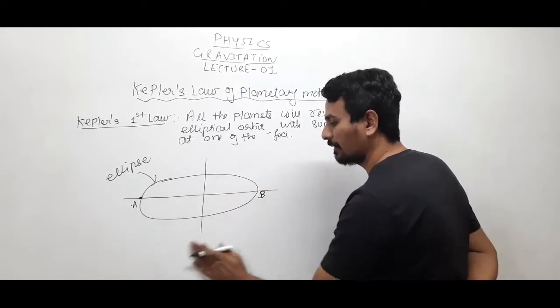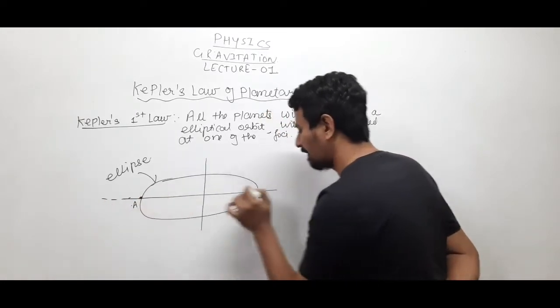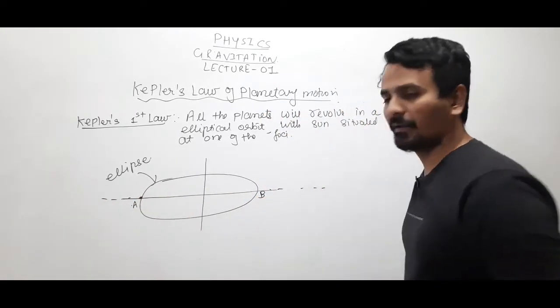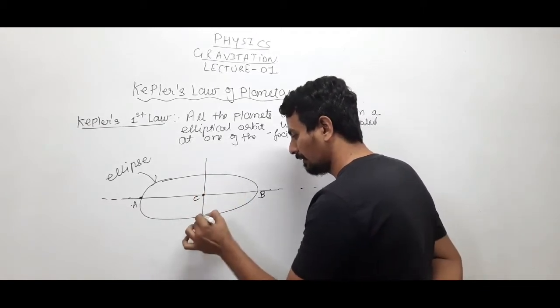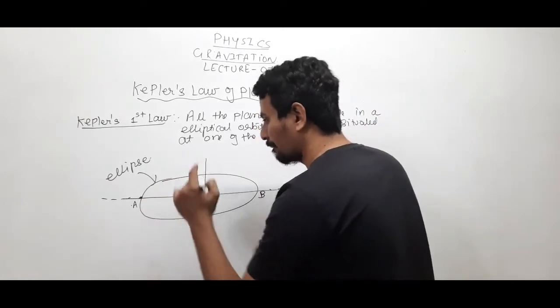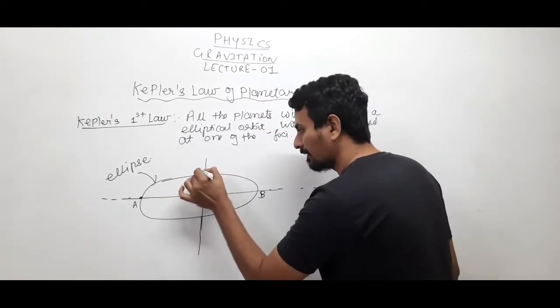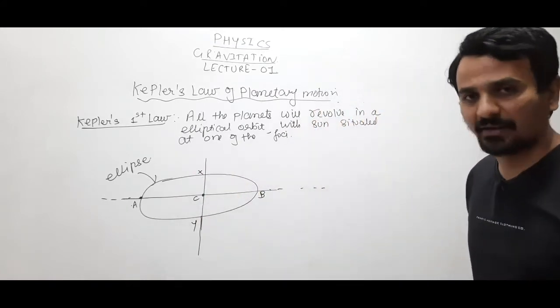So this AB is known as the length of the major axis. This axis is known as the major axis. This is known as the center of the ellipse. And let us say this as X and Y. So XY is known as the length of the minor axis.